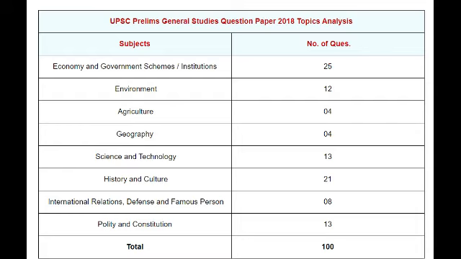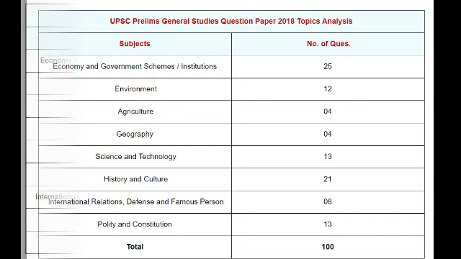So the 2018 paper, economy and government schemes institution, there are 25 questions, environment 12, agriculture 4, geography 4, science and technology 13, history and culture 21, international relations, defense and famous person 8, and polity and constitution 13, total 100